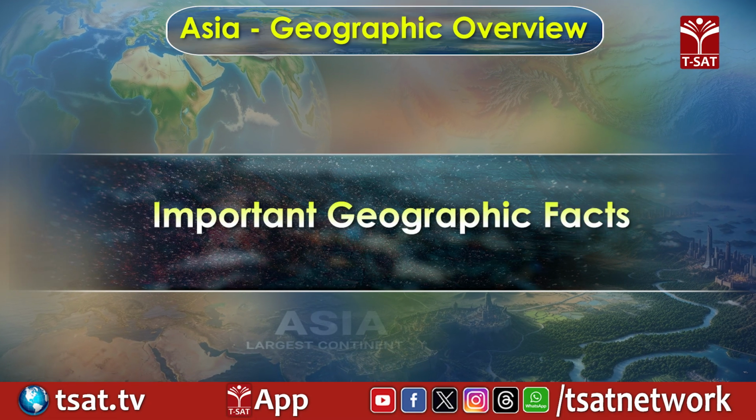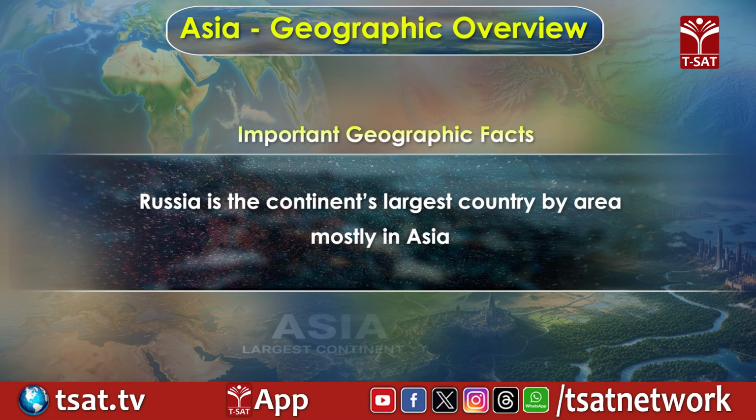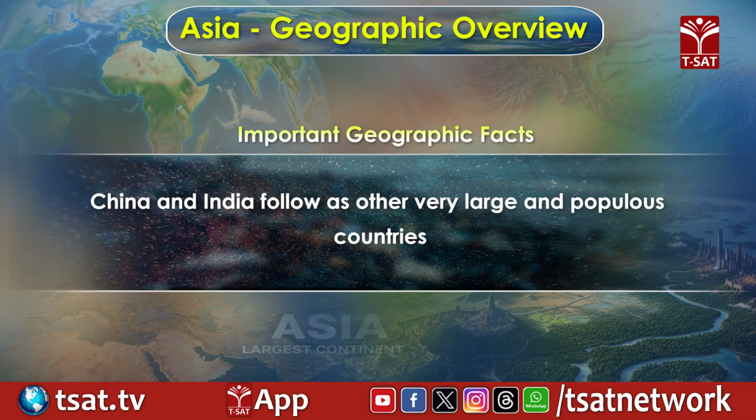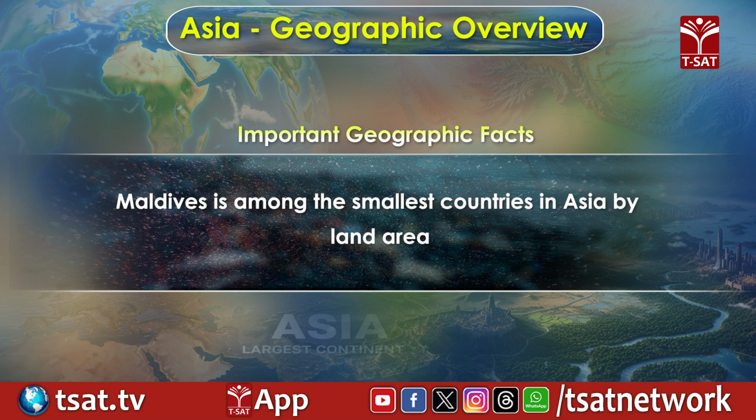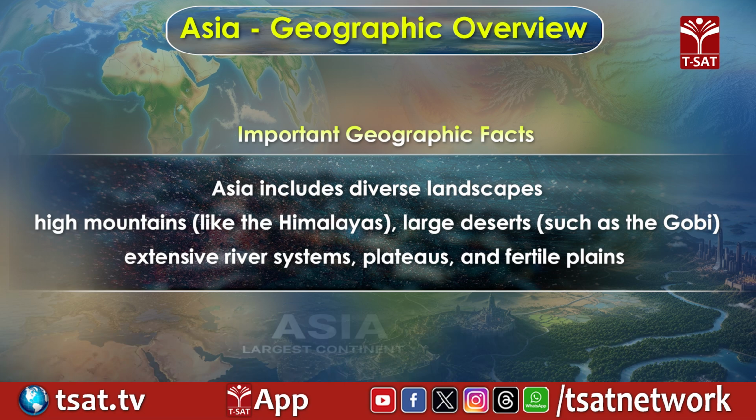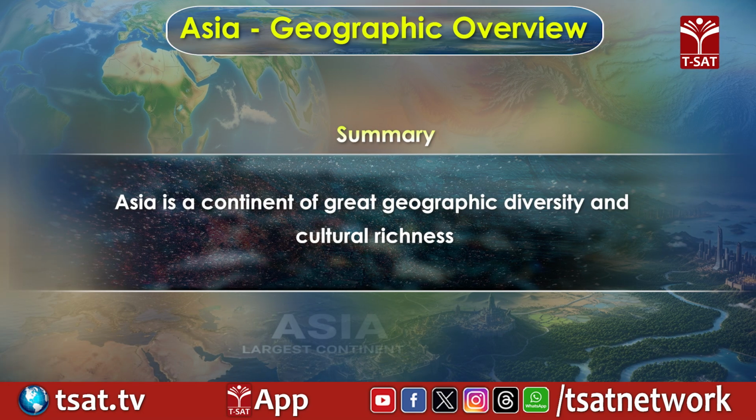Important geographic facts. Russia is the continent's largest country by area, mostly in Asia. China and India follow as other very large and populous countries. Maldives is among the smallest countries in Asia by land area. Asia includes diverse landscapes, high mountains like the Himalayas, large deserts such as the Gobi, extensive river systems, plateaus, and fertile plains. Summary: Asia is a continent of great geographic diversity and cultural richness.